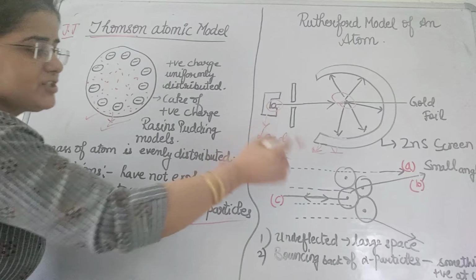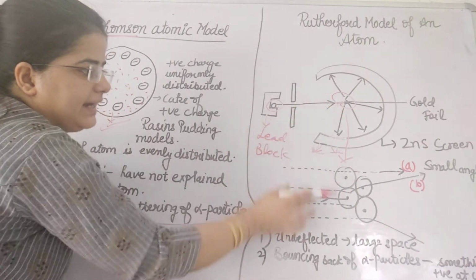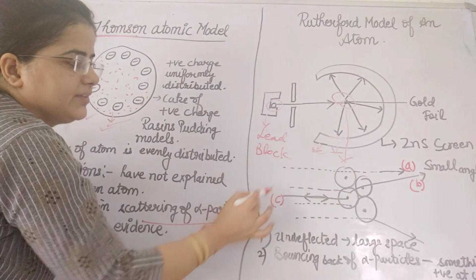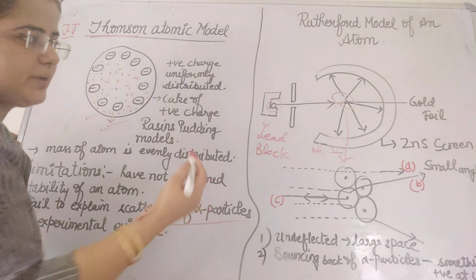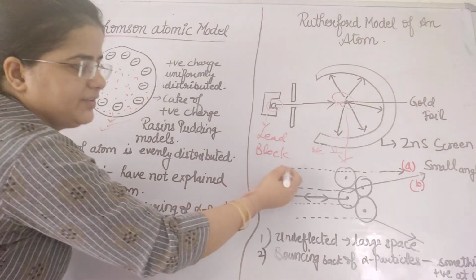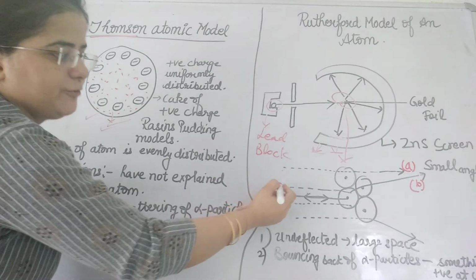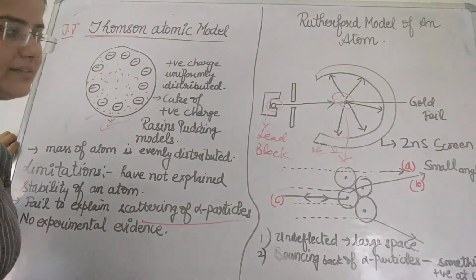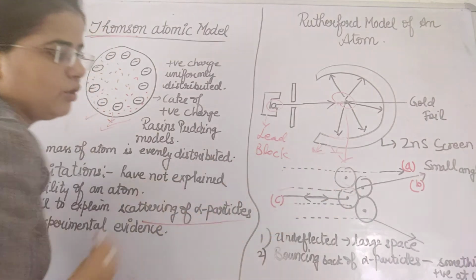Now we have to observe what has happened, how the glowing region has been created here. So I just zoom it out. You can see this is a gold foil and the atoms in the gold foil are like this. These are the alpha particles. You can see most of the alpha particles just pass undeflected, straight. And the second observation was that a few alpha particles, a few alpha rays, just pass or deflect at small angles.